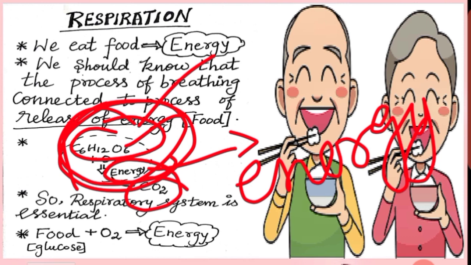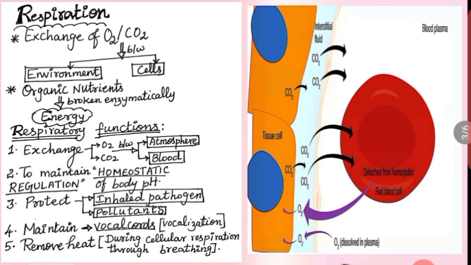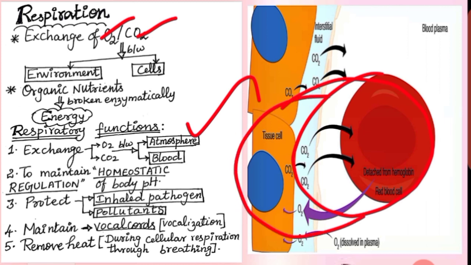Respiration is the physiological catabolic process in which gaseous exchange occurs to oxidize the food. The energy generated is utilized and the byproducts carbon dioxide and water are given out. So the respiratory system is very essential. Respiration: exchange of oxygen and carbon dioxide happens between the environment and cells, right? Organic nutrients are broken down enzymatically and provide energy to our body. What is the main function of respiration?